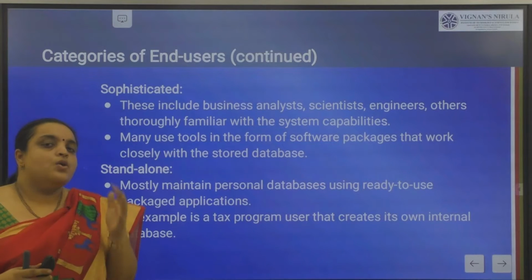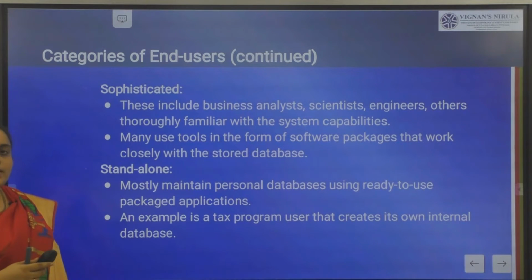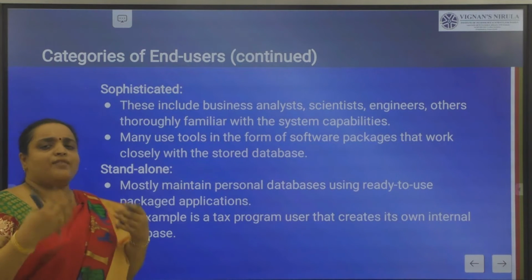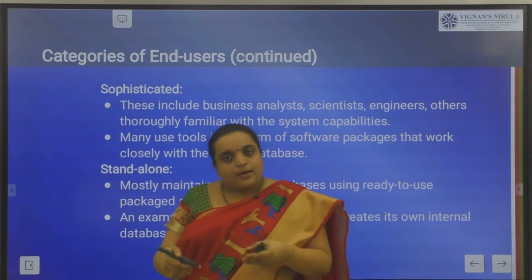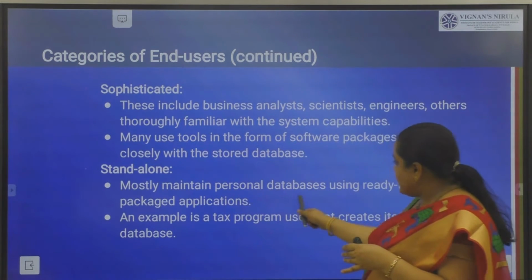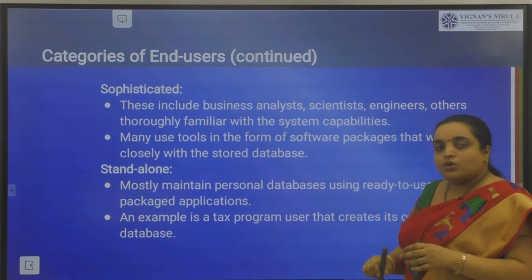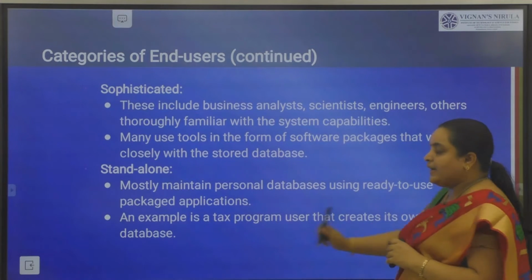We call them sophisticated users. Then talking about standalone users. Standalone users are those who have their own personal database, and they mostly maintain personal databases. The best example is a tax program user that creates its own internal database.